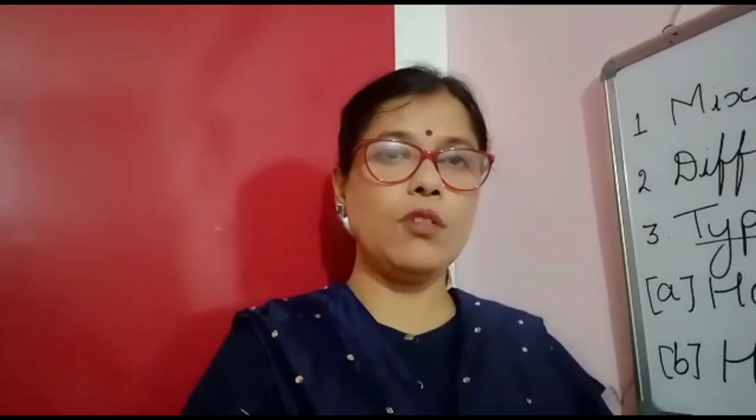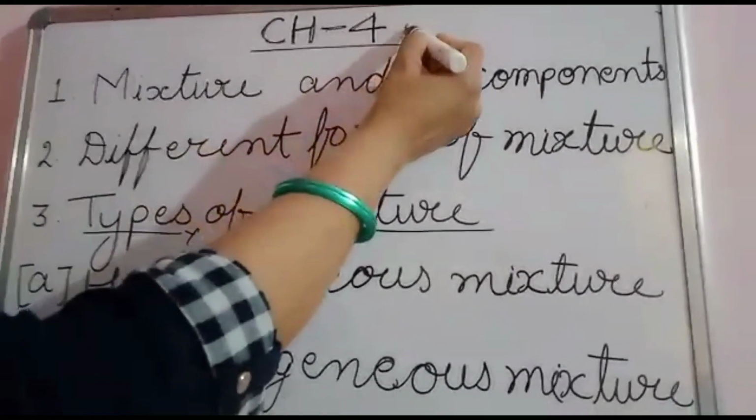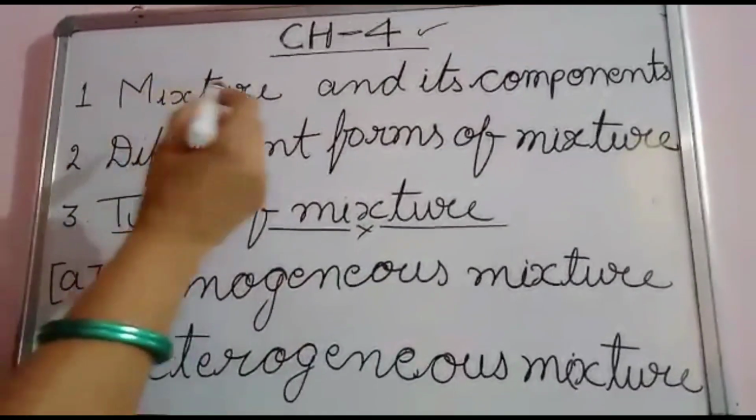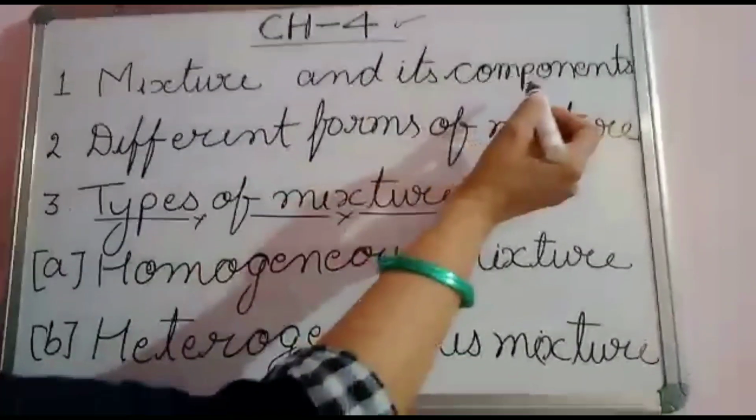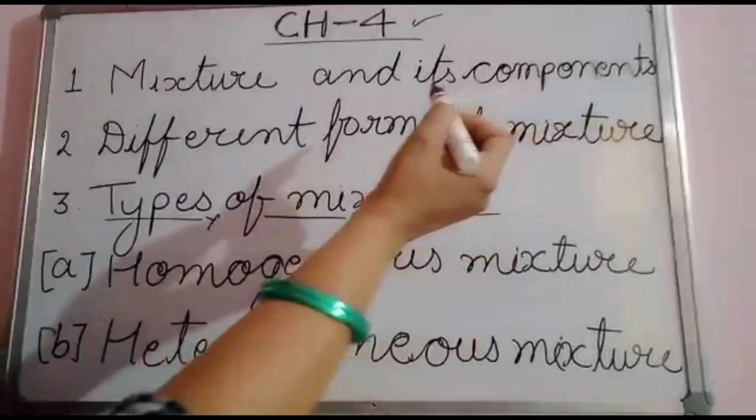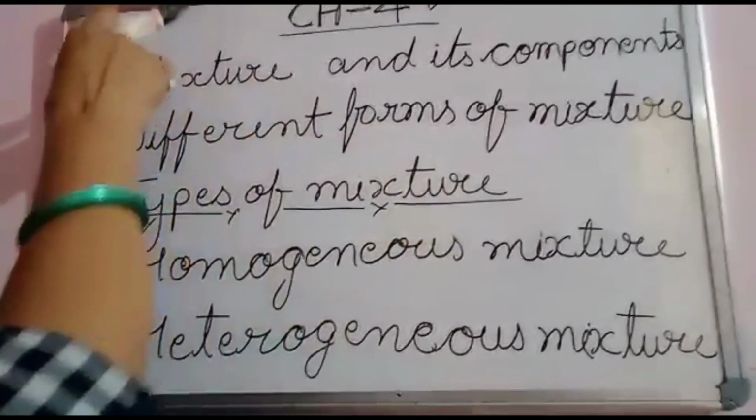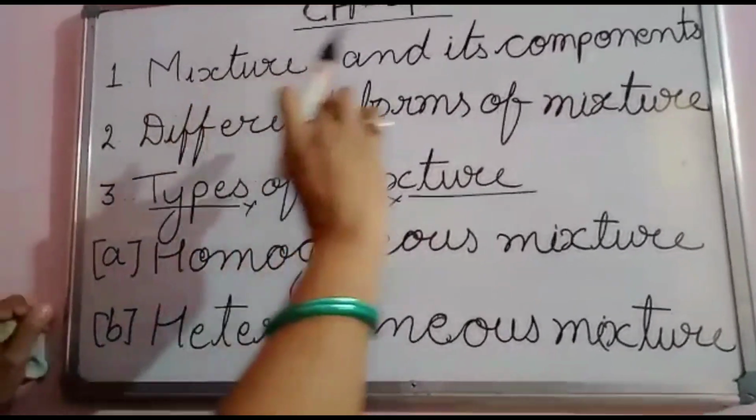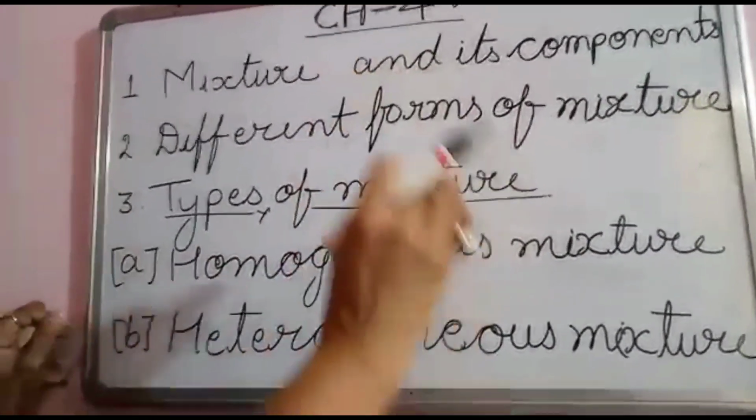So I have noted down these topics on the board. Just look at the board now. This is your 4th chapter, and whatever topics I teach today, the first topic is mixture and its components. According to your book, a few mixtures are given. I will write all the mixtures here one by one, and also the components of the mixtures present in the different mixtures.